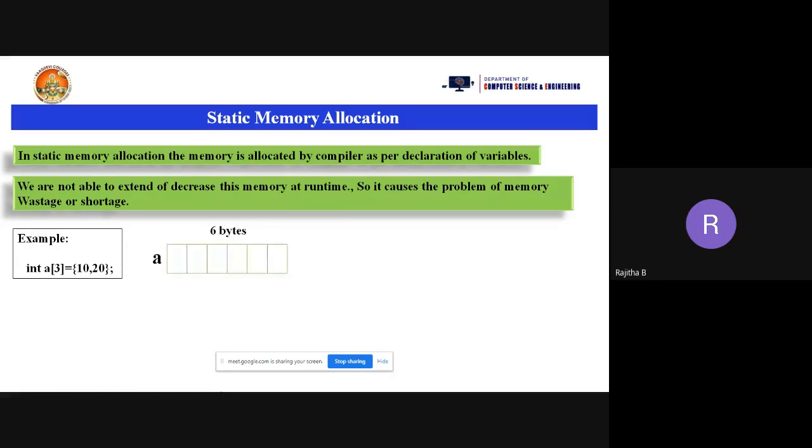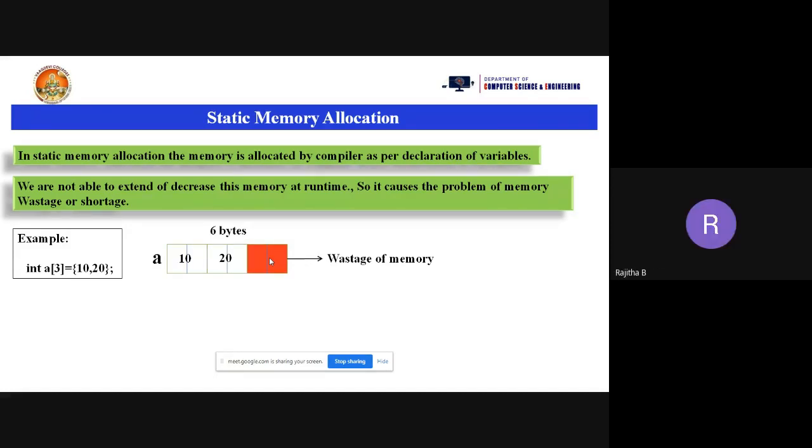So for a, I'm taking 10 and 20. Then what about the last element? I'm not inserting the third element. I have inserted only two elements, 10 and 20. But I am declaring the size as 3, while taking only 2 elements. So what about the one more element space? It is a wastage of memory. Is this clear, everyone? Yes, ma'am.